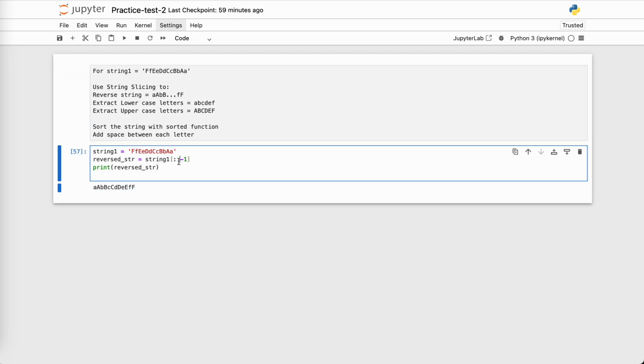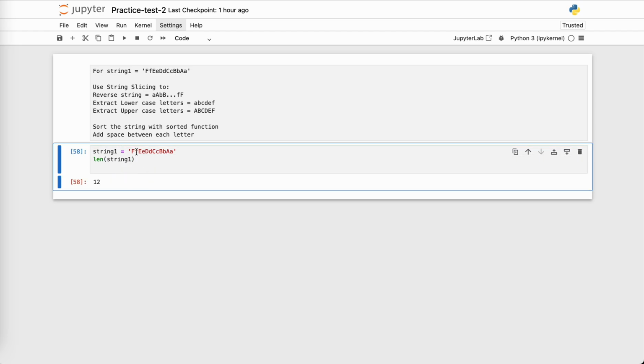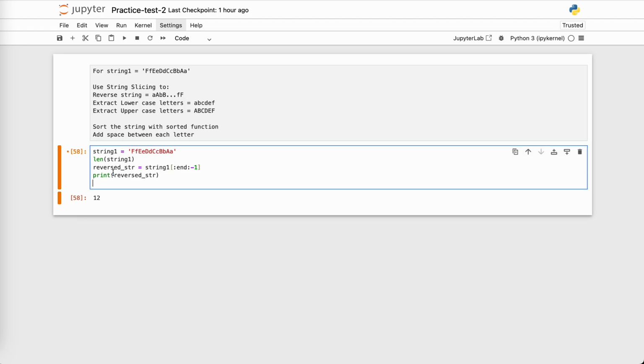Now, something to note here. If ever you do mention an end index, then it will always be exclusive of this particular index. What do I mean by this? So let's say the length of this string is 12. Let's remove this for now. So the full length of this string is 12.